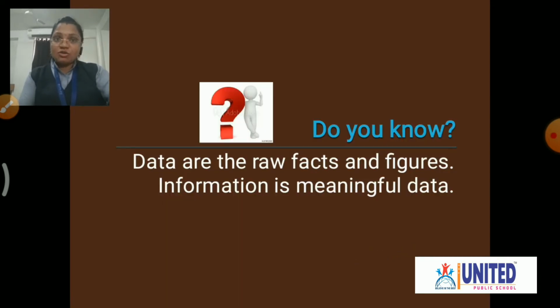Data are the raw facts or the figures. What do you mean by data? Data means raw facts or figures. And what do you mean by information? Information is the meaningful data. That means I have so many alphabets, so that is our data, raw facts and figures.